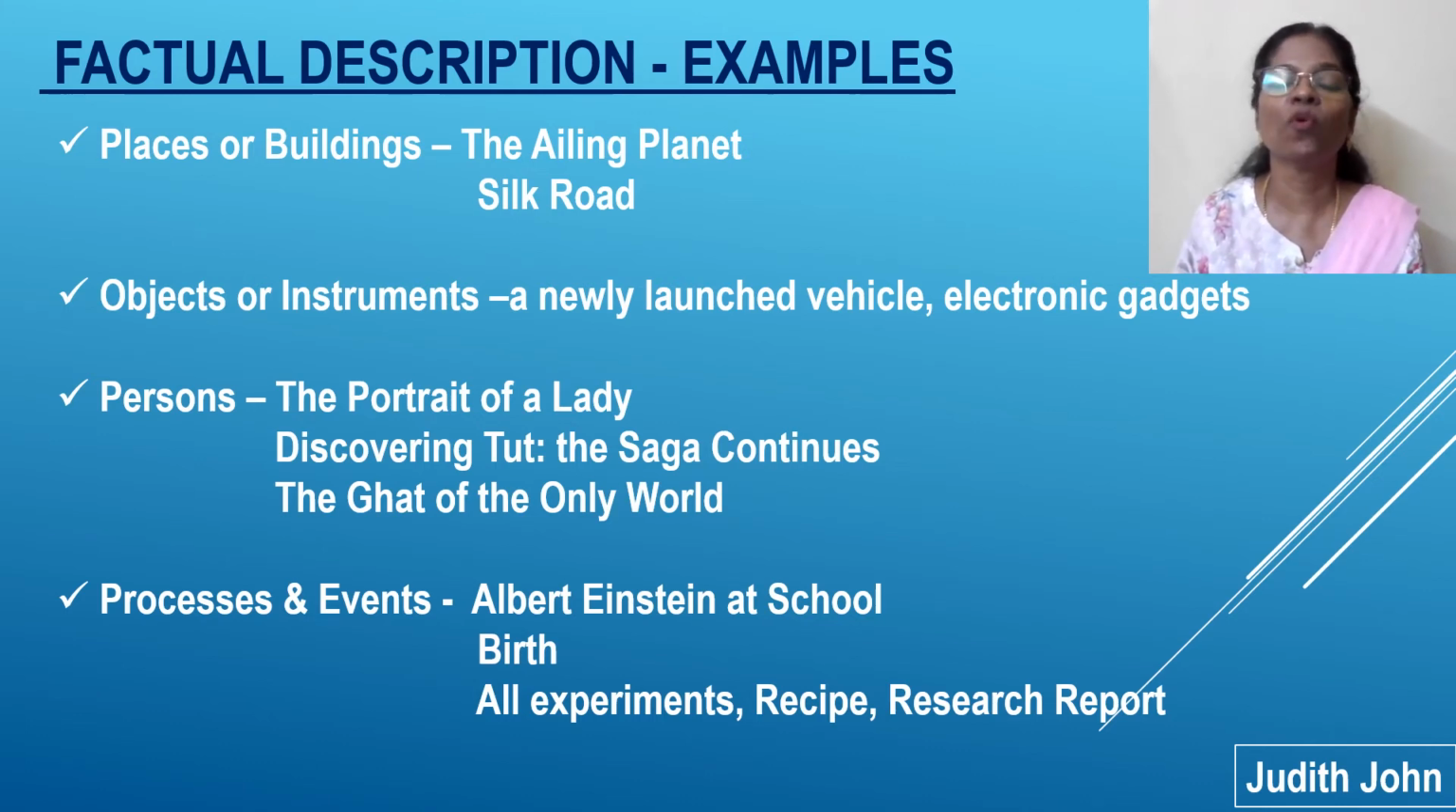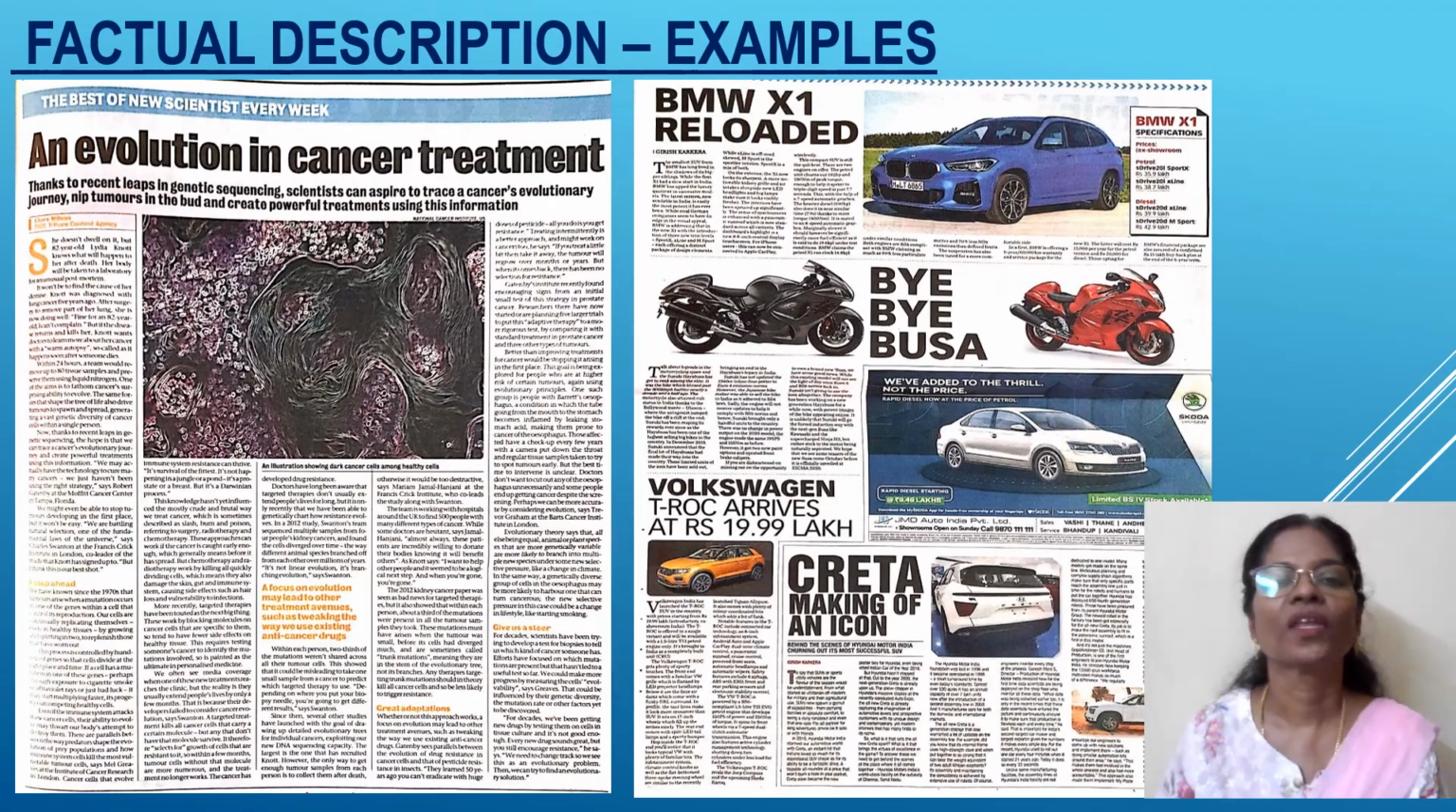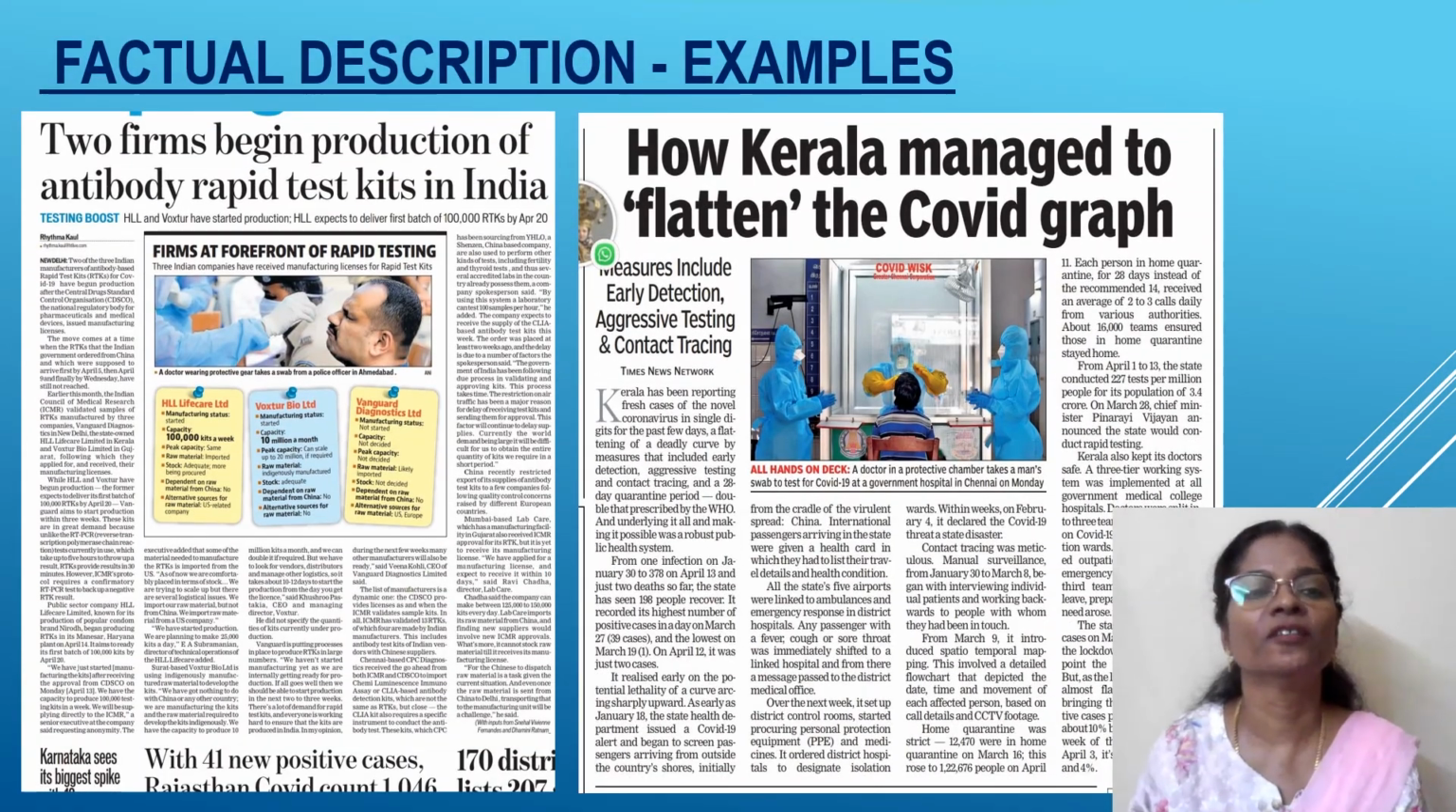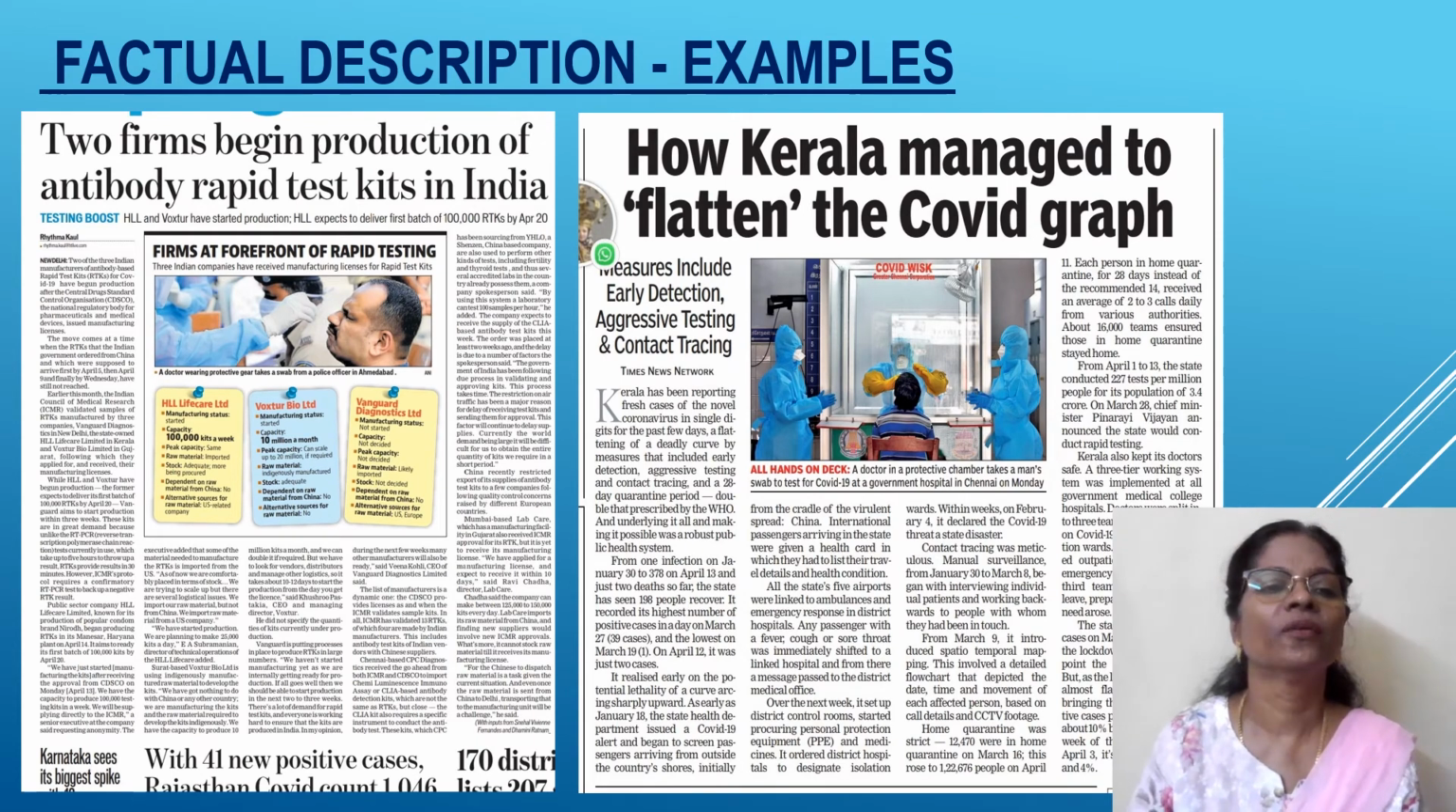Now, before we move on, we will remember that whether it's called just a report or a narrative or a factual description, it all comes under report only, with very slight differences, which I have mentioned over here and explained. So here are the examples which appeared in the newspaper. I put some over here, and then you can see some more over here. These are all factual descriptions.